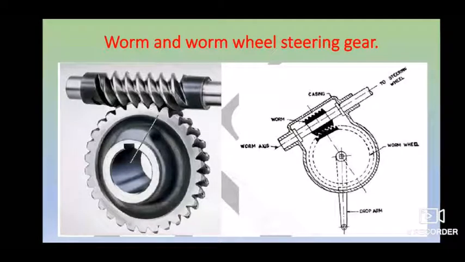This type is mostly used in older vehicles. Right now, an example where the worm and worm wheel type is mostly used is in tractors, because for tractors you have high efforts to be applied to make your turn. So in this kind of application we basically use a worm and worm wheel type steering gear.